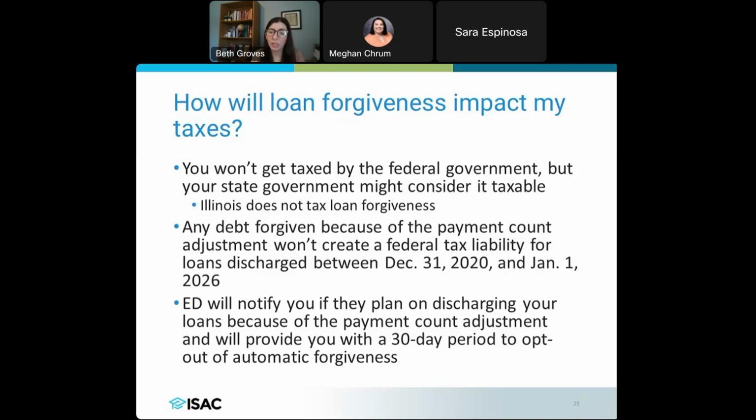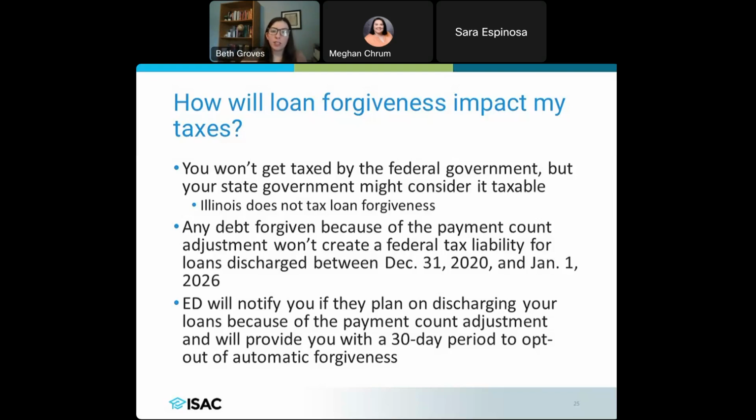Your state government might consider it taxable. Illinois is not one of those states that taxes loan forgiveness. So if you are joining us from somewhere other than Illinois, you would want to check with your specific state to see if you could expect to be taxed for that loan forgiveness. But Illinois is not one of those states that does tax for loan forgiveness.